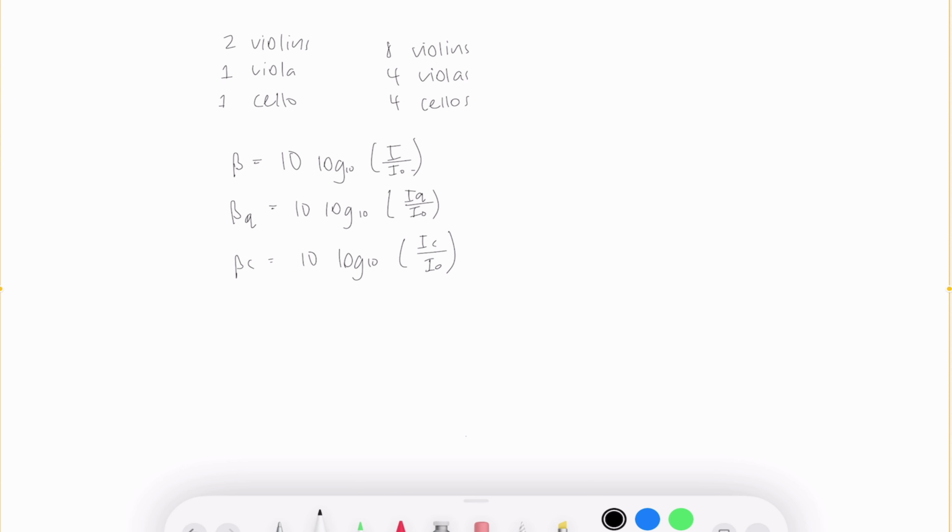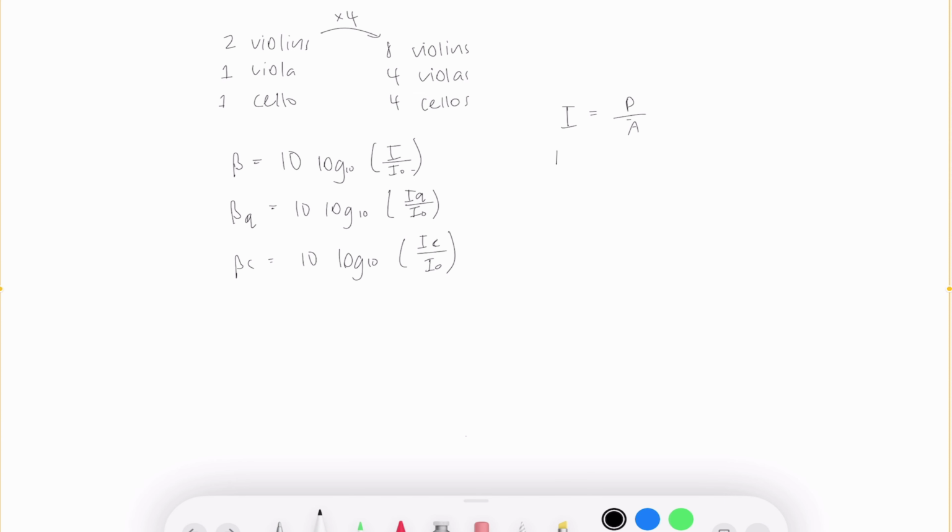So we don't really know much about the intensity, but what we can say for this question is that we're changing the power. Now we know that intensity is power divided by area. So assuming that the area is not changing, if we have more instruments, we're going to be increasing the power. To go from a quartet to a chamber orchestra, you can see we've got 4 times as many people.